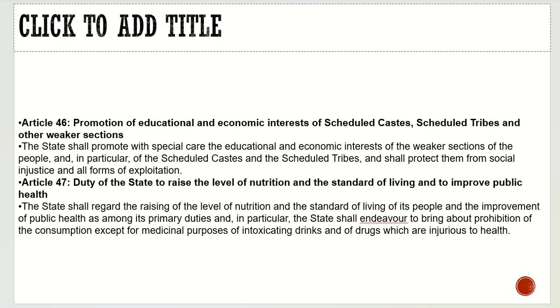Then we have Article 46, promotion of educational and economic interests of scheduled castes, scheduled tribes and other weaker sections. We amended the constitution and brought Article 15, clause 4, where we gave an advantage to them. We saw that the Champakam Dorairajan case was challenged in court, over what the Maharashtra government had done, giving reservation to these people.